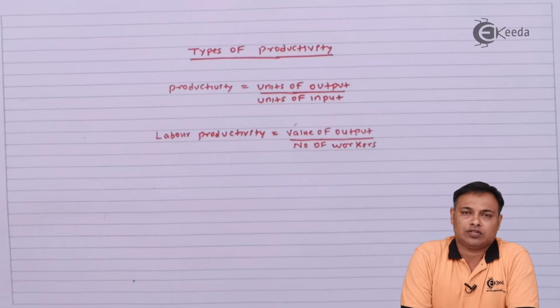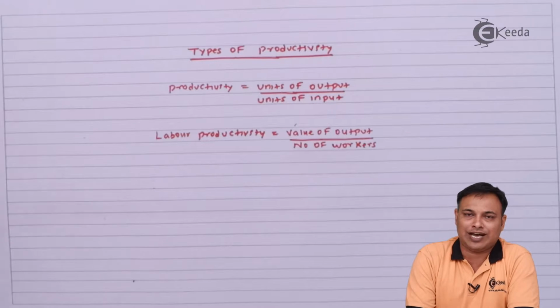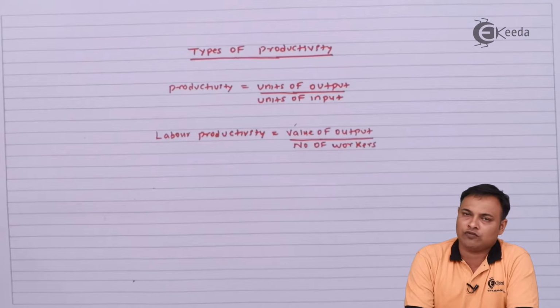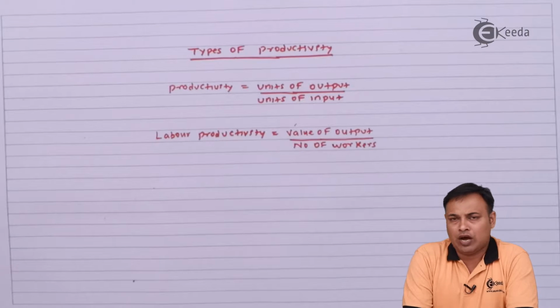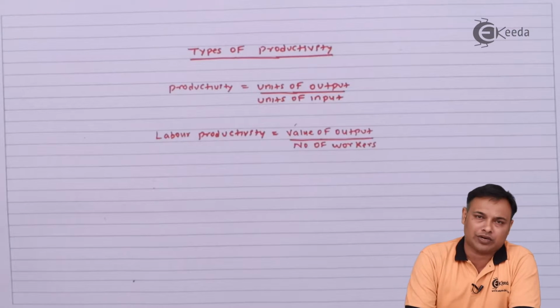As I told you, the basic formula to calculate productivity is output upon input. So I take the output in terms of units upon input in terms of units, or I can take the output in terms of rupees or value and input in terms of rupees or value. Now, how to calculate the different productivities? Let's see. The first productivity I'm going to talk about is labor productivity or manpower productivity.